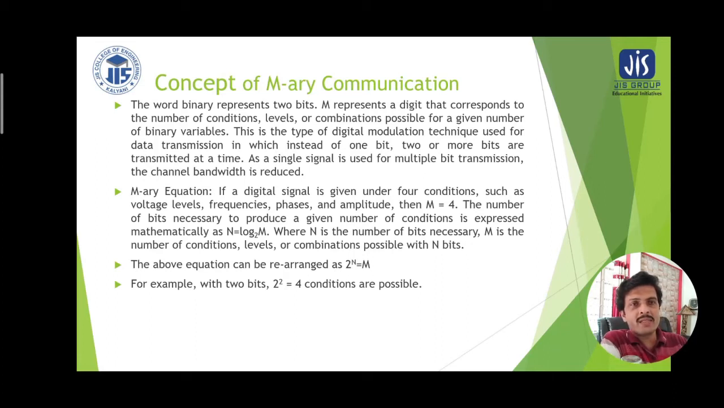So n is the number of bits necessary, M is the number of conditions, levels or combinations possible with n bits. The above equation can be rearranged as 2 to the power n equal to M. So we started the discussion with M equal to 2 to the power n and concluded with n equal to log of M base 2. Therefore, for example, for 2 bits, the number of symbols will be 2 to the power 2, that is 4.